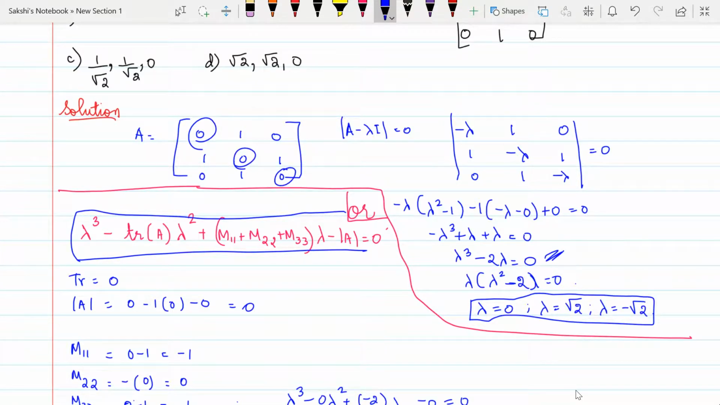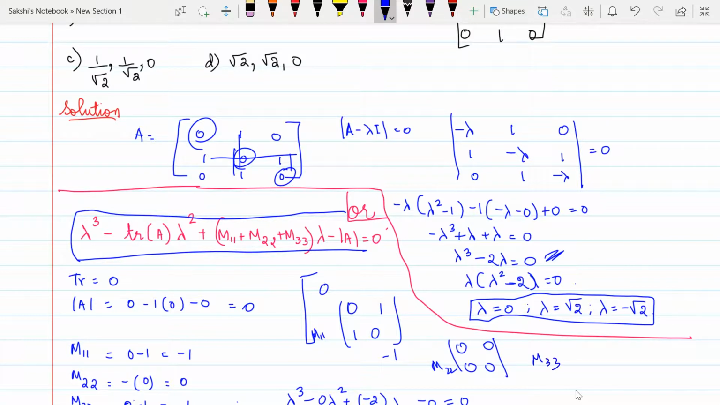Okay, so minor is nothing but, for M11, you're going to take these two values, 0, 1, and 0. You're going to take the determinant. So 0 minus 1 is minus 1. Similarly for M22, you're going to use this 0, 0, 0, 0. You're going to take the determinant for M22.